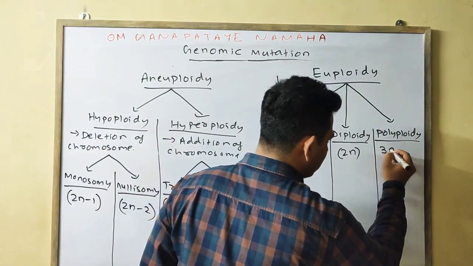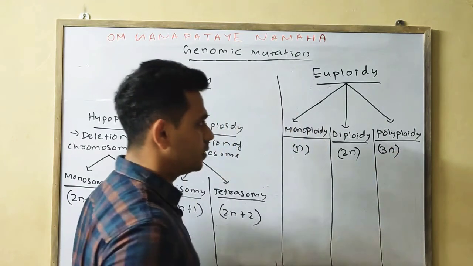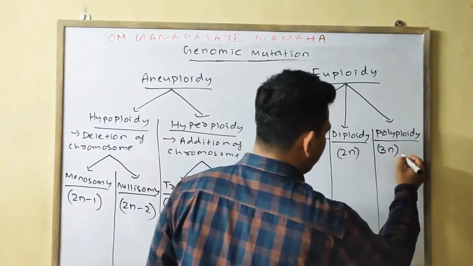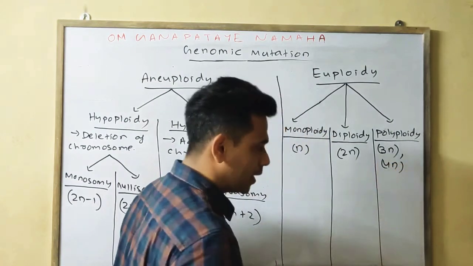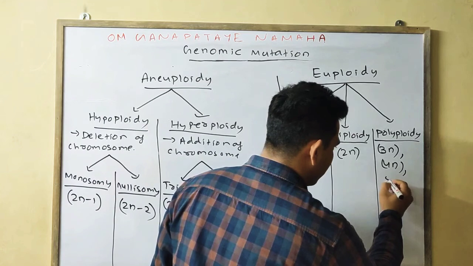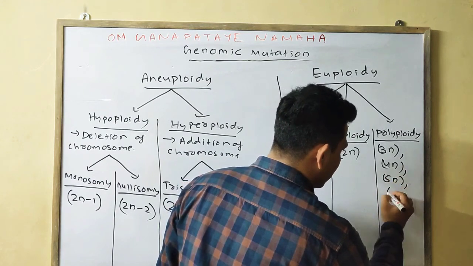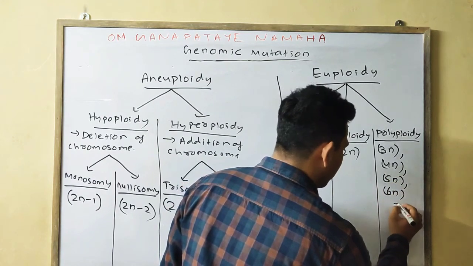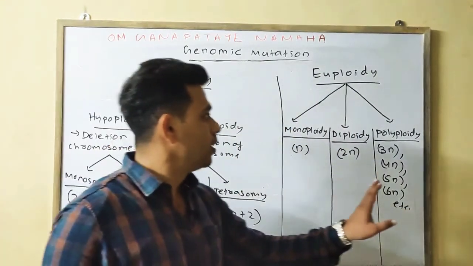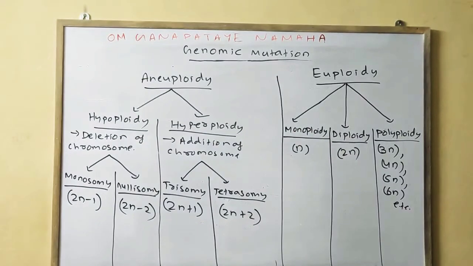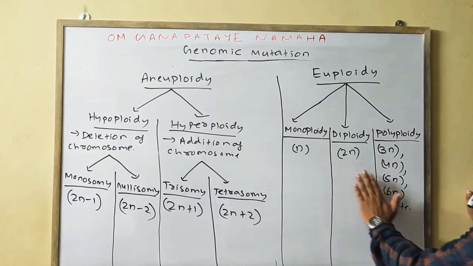If three sets of chromosomes are added, it will be triploid. Four sets, tetraploid, five pentaploid, six hexaploid, and more than that. So monoploidy, diploidy and polyploidy.